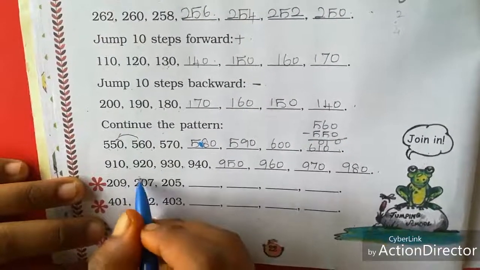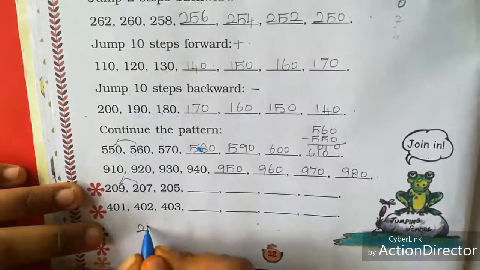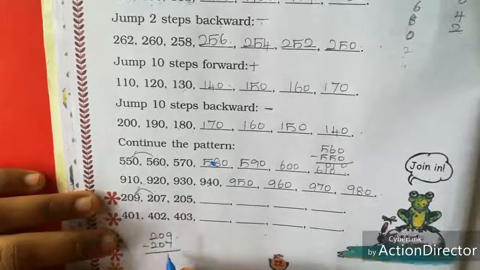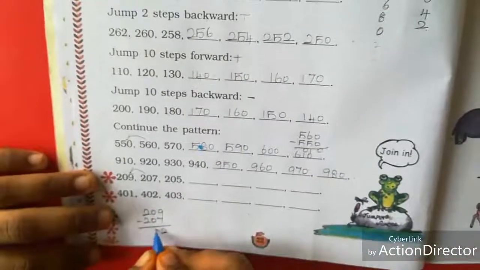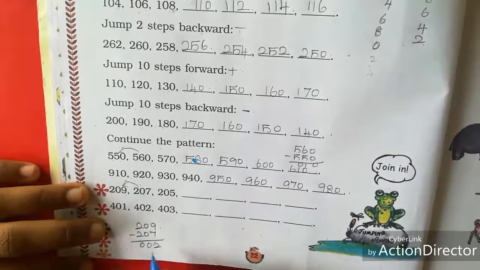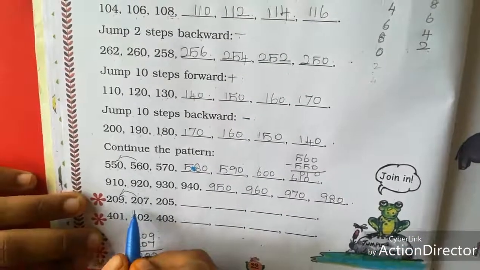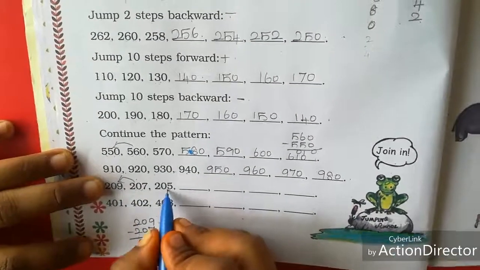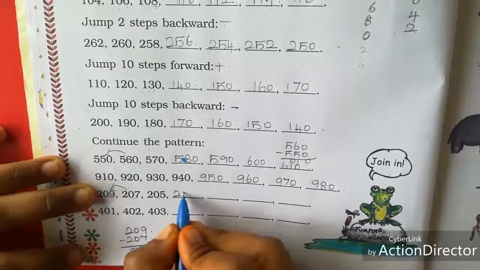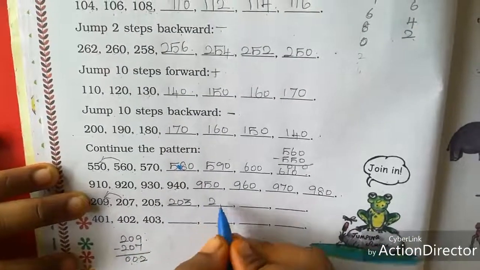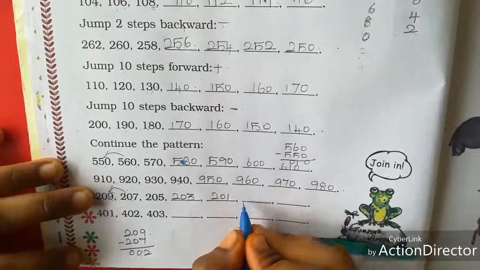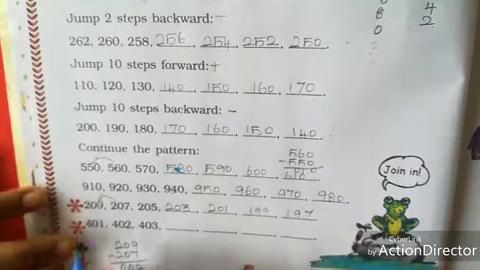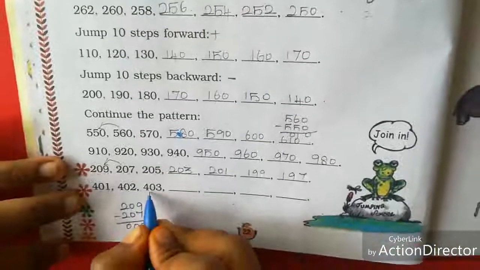and then 207. Here also we want to find out the difference. 209 minus 207. So, 9 minus 7, 2; 0 minus 0, 0; 2 minus 2, 0. So, this is a 2 steps backward pattern. So 209, next 207, next 205, here 203, 201, next 199 and then 197.